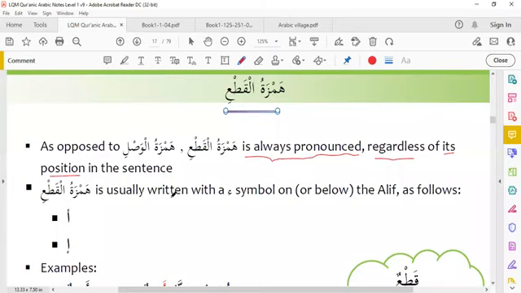Hamzatul Qat'i is usually written with a Hamza. This is the sign of Hamzatul Qat'i. If you see this sign on the alif, we must pronounce it.